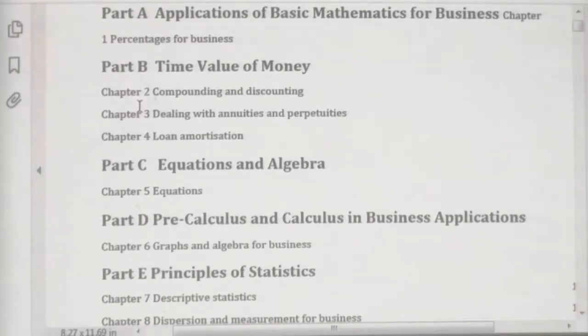We have touched on some questions related to time value of money in this paper. However, that is not enough. You need to read and understand the areas of this part. Then equations, that is part C, chapter 5. We have discussed some equations related to the profit and loss equation, the total cost equation, the revenue equation.